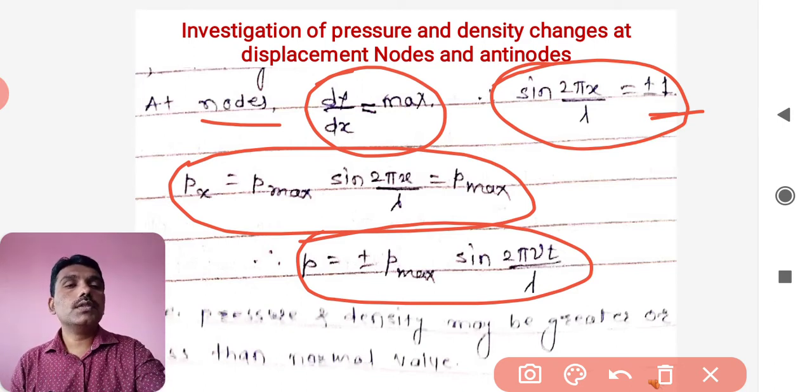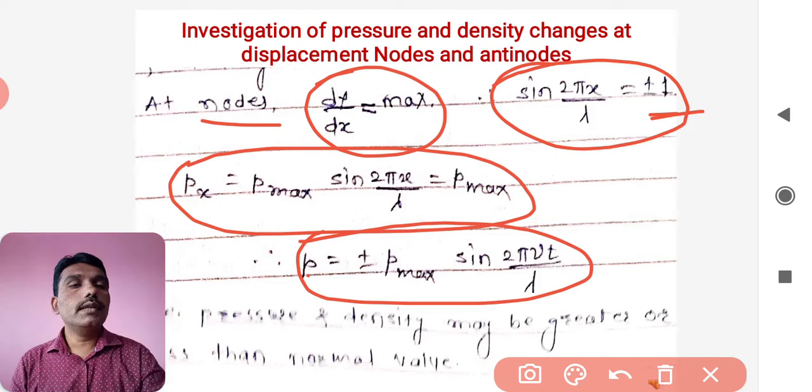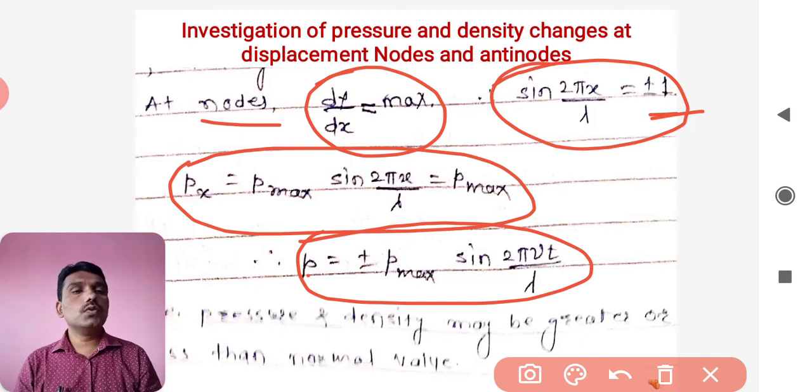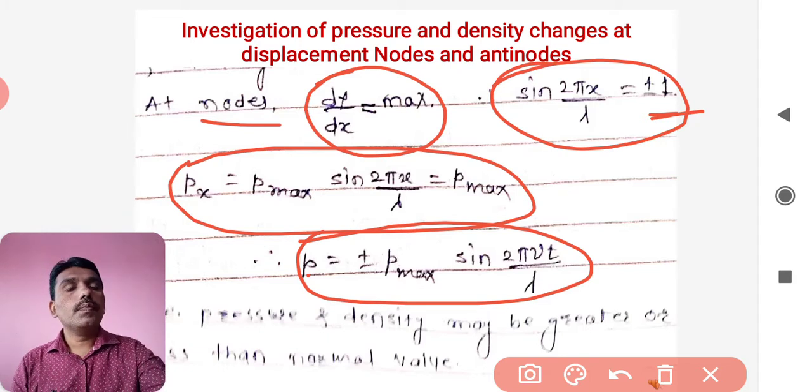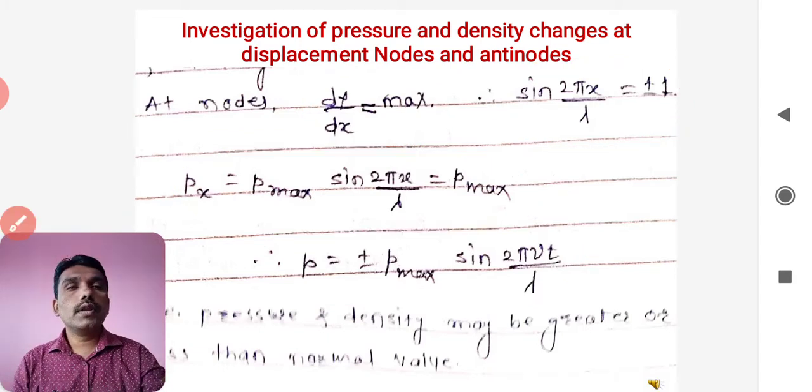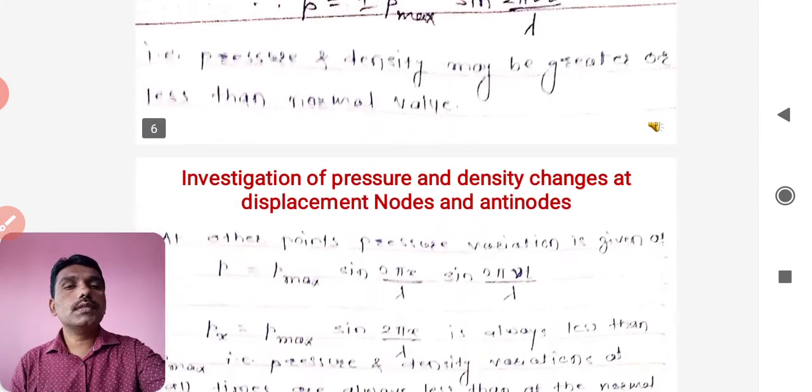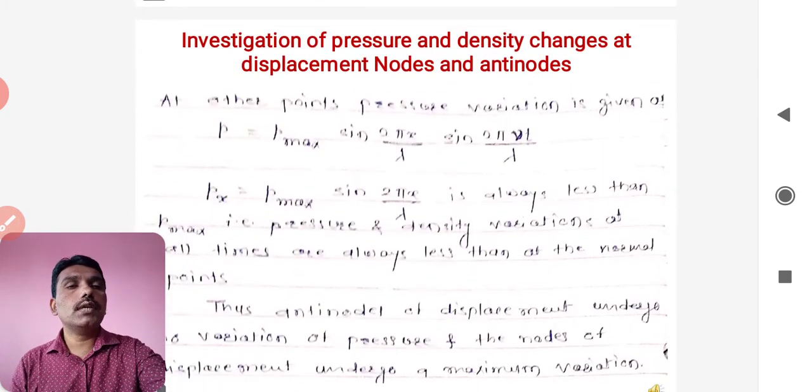That plus minus valuation means the pressure and the density are going to be greater than the normal values. Now this is what changes as far as the node points and the antinode points are concerned. But what happens at the other points?